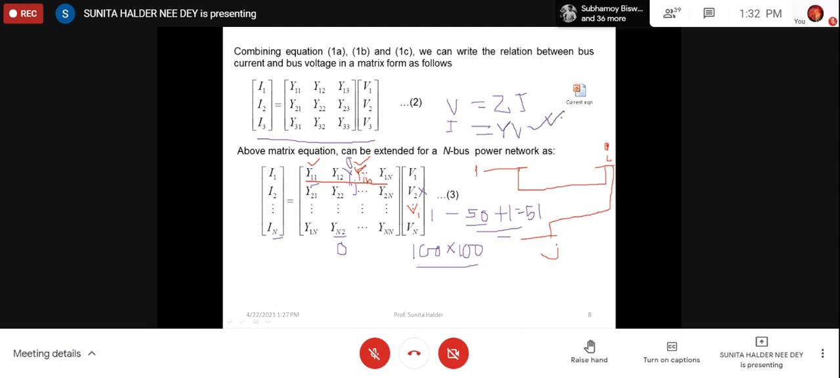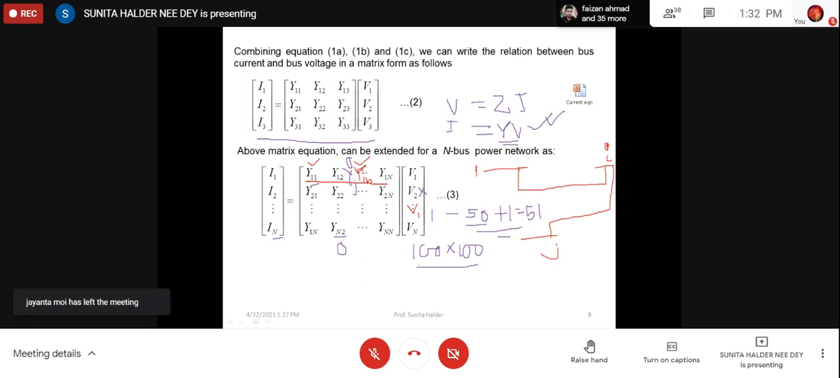But it is adopted because this Y has several facilities as compared to Z regarding the computer calculation. Because for a 100 by 100 system, you cannot calculate it by hand. You have to take the help of the computer. So in that way, it will be very useful.